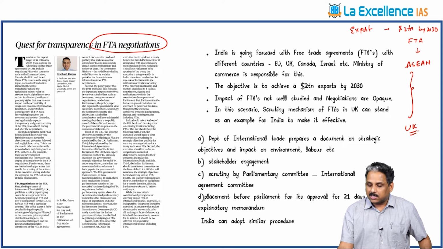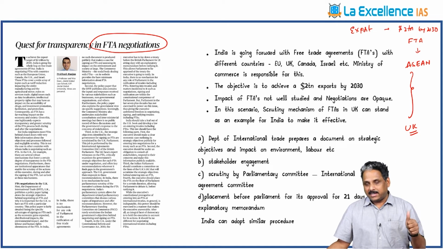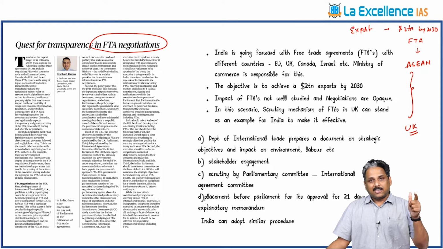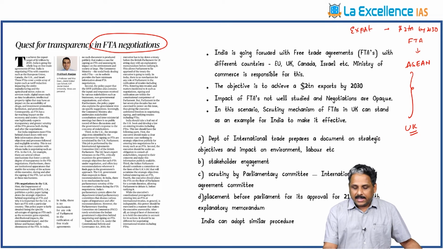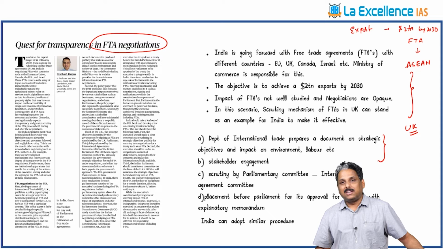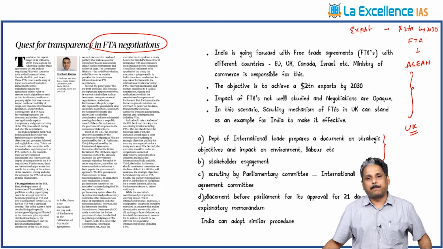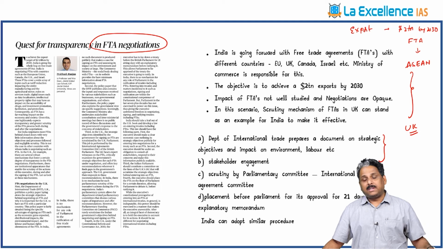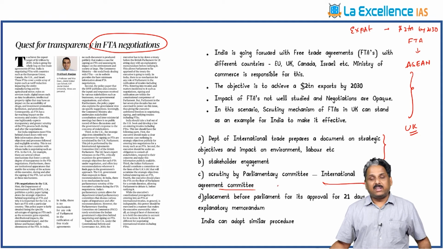In this context, how the system works in UK is given. In UK, Department for International Trade, DIT, looks into free trade agreements. It has to prepare the impact assessment document on various sections of the society, on various sectors with free trade agreement. So in India, is such an impact assessment document made or not? Once it is made, all the business professionals, everyone are made to be involved as stakeholders to discuss that impact assessment document. Their opinions are considered. Then it goes to a subcommittee of parliament, which is called International Agreements Committee. And this committee will examine that.